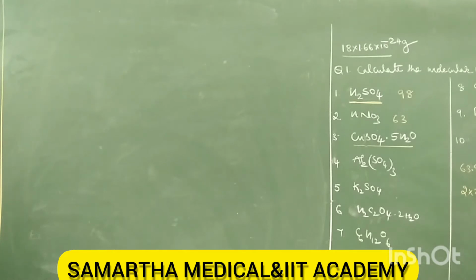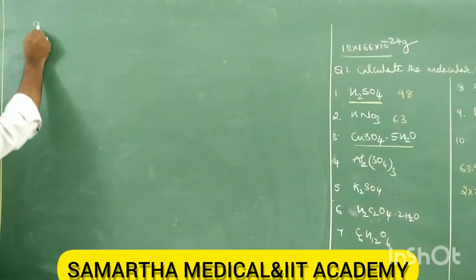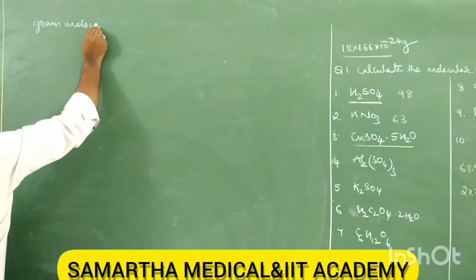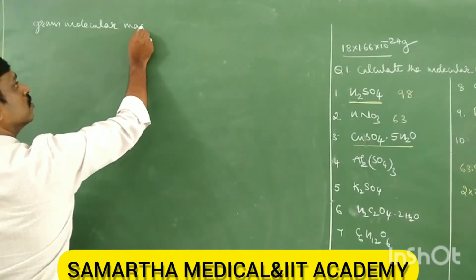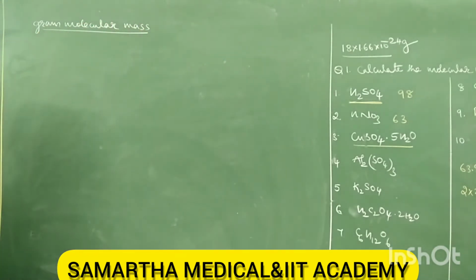Okay, so that is over. Next, gram molecular mass. So what is gram molecular mass?